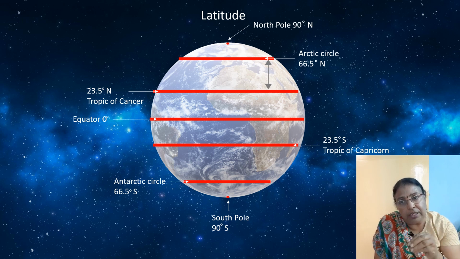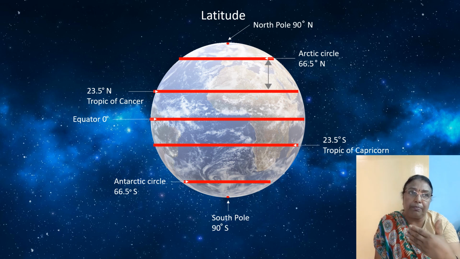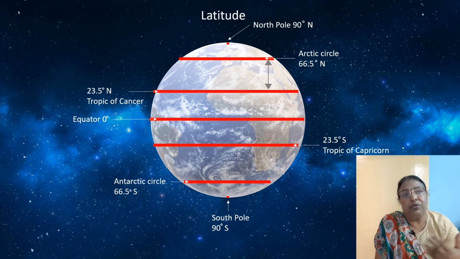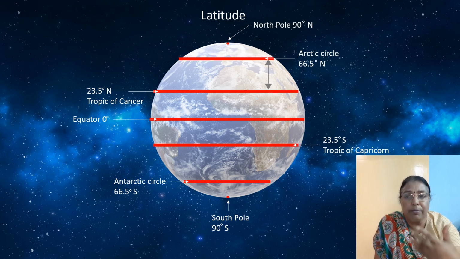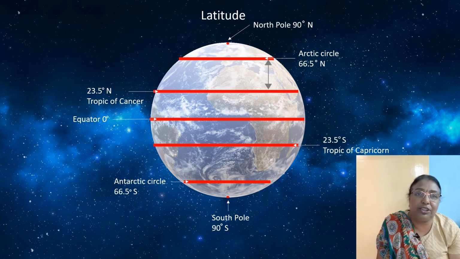We are going to learn the climatic zones. That is, the places in the world have different climate patterns. So to understand the climate, why it is different, what makes the difference, to understand the climatic pattern of various places, it is necessary to know the latitudes.